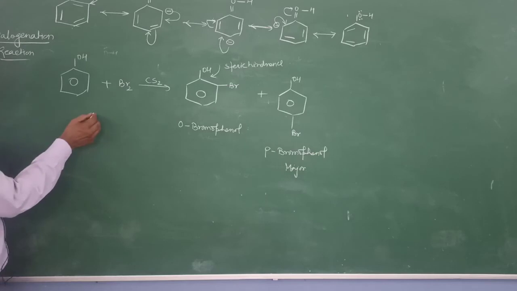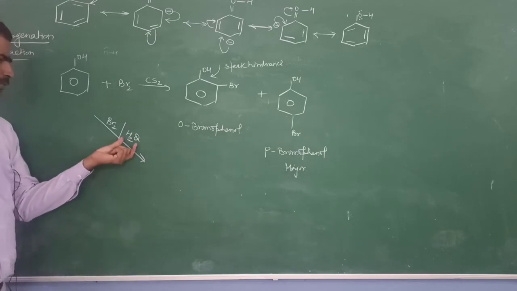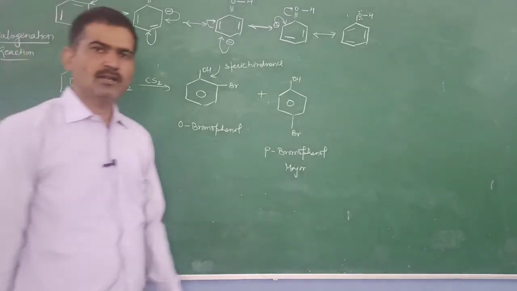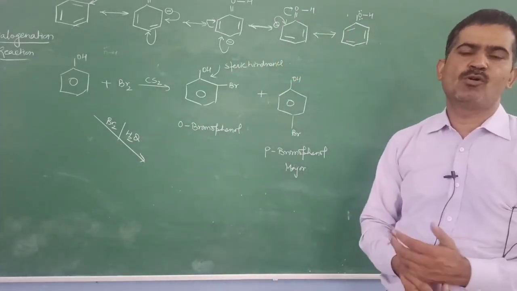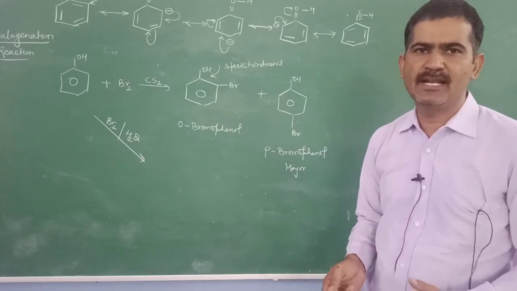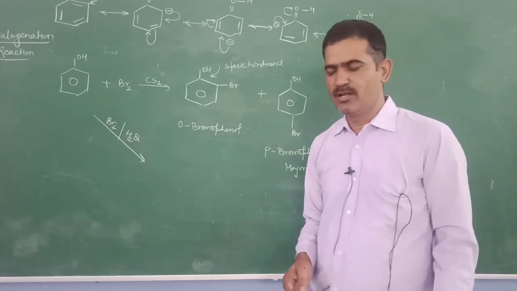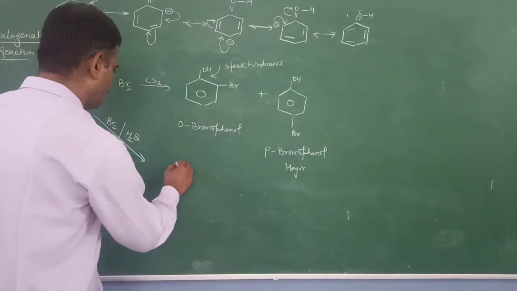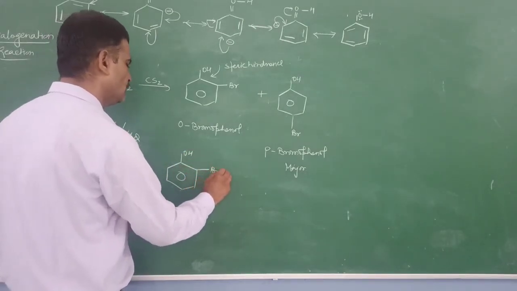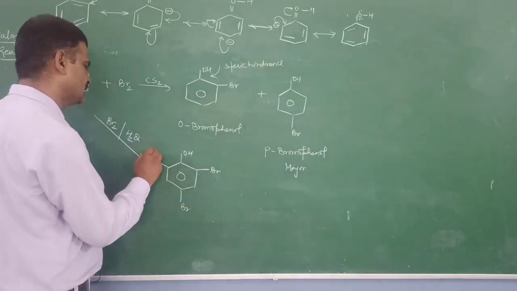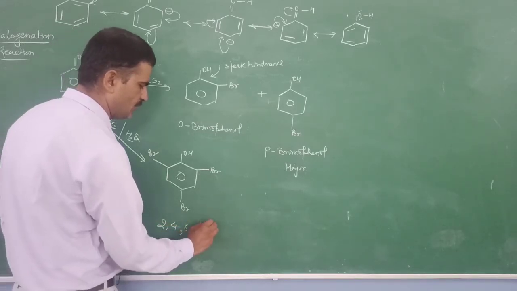But if we carry out this bromination in the presence of water, this is a polar solvent and phenol is also polar, this water activates the benzene ring and the bromination takes place at all the ortho, para, ortho positions, and it gives a white precipitate of 2,4,6 tribromophenol, and it is used as a test for phenol. We get a white precipitate of 2,4,6 tribromophenol.